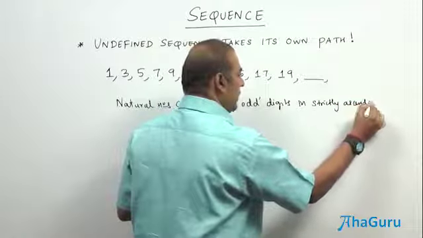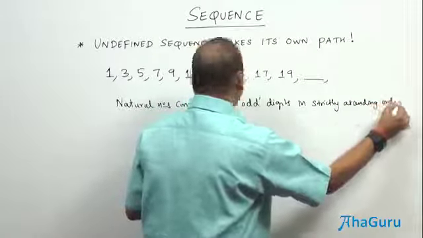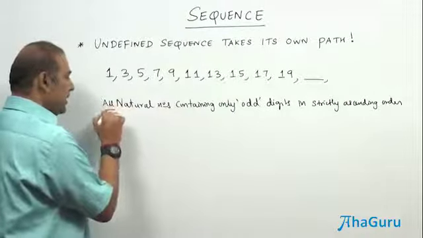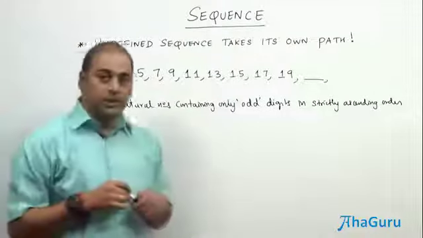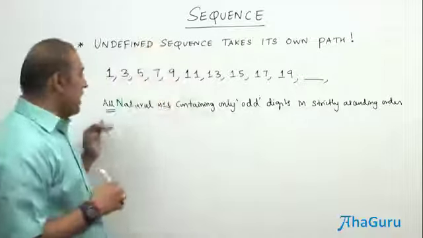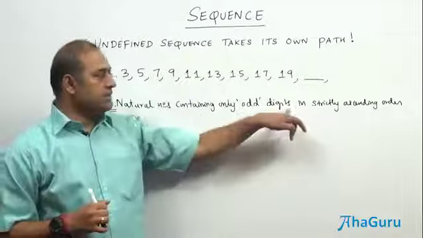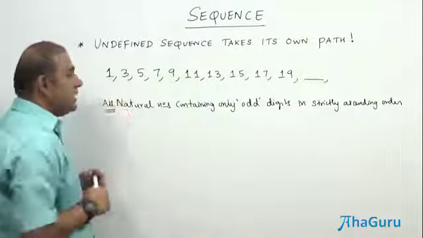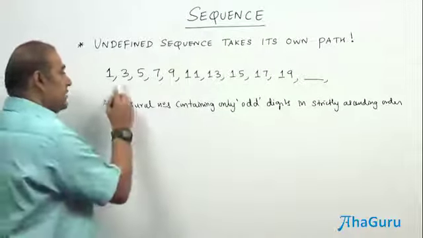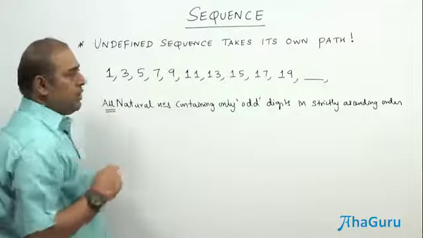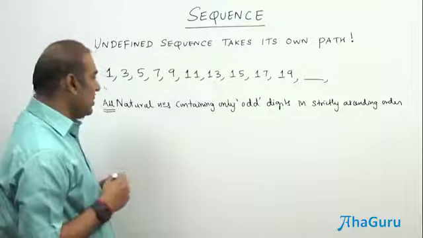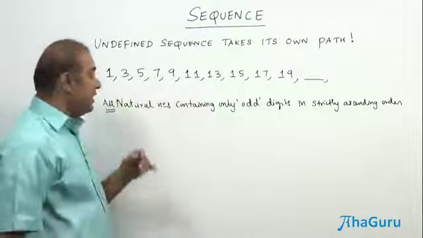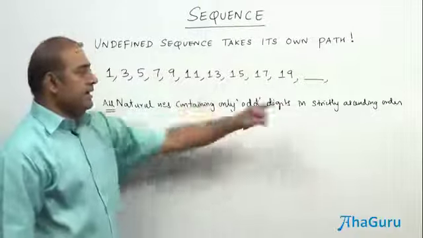In this rule, we should not skip any natural number. Suppose the sequence is all natural numbers containing only odd digits in strictly ascending order. The first number is going to be 1, a single digit, and then 2 is not going to come because 2 is an even digit, and similarly 3, 5, 7, 9 are the only numbers, and we are writing all numbers in strictly ascending order.